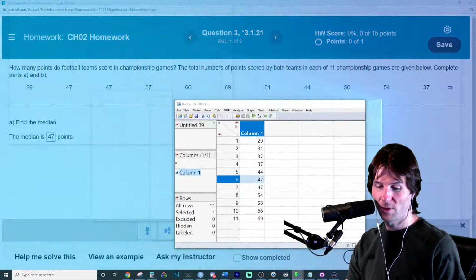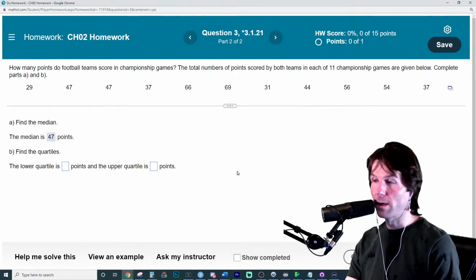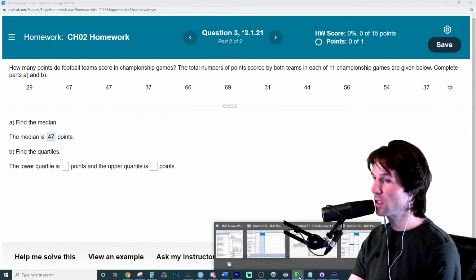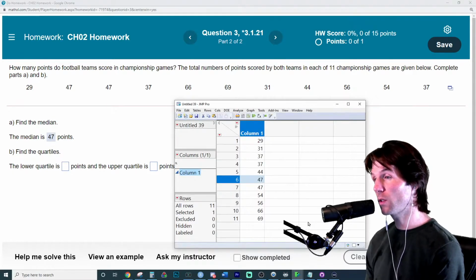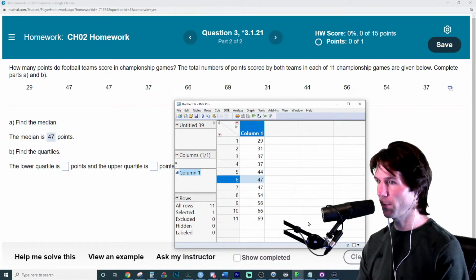And so now, here's the thing. Let's see what it asks next. Here we go. Now it wants the lower quartile and upper quartile. We never ask these on tests because there's disagreements on how to do stuff. If you do this one in JMP, I think it does give a slightly wrong answer. So we're going to solve it this way.